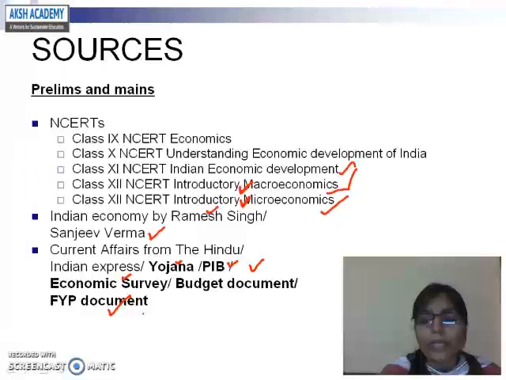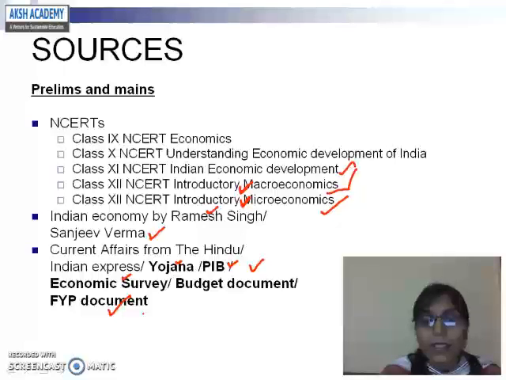Just go through a few selective articles which are good, because a single edition of Yojana is completely on a particular topic, so you do not need to read 10 to 12 articles on the same topic. You just go through 2 or 3 better articles from Yojana. After that, from PIB you can find each and every program and policy released by the government. So go through it and find the information of each and every program and policy of the government from PIB.